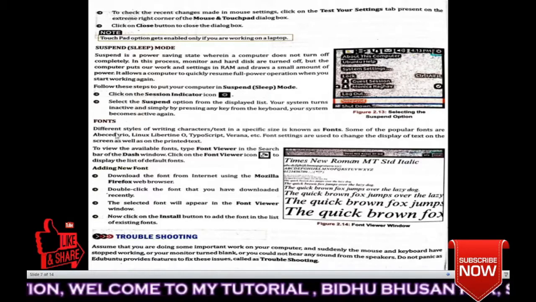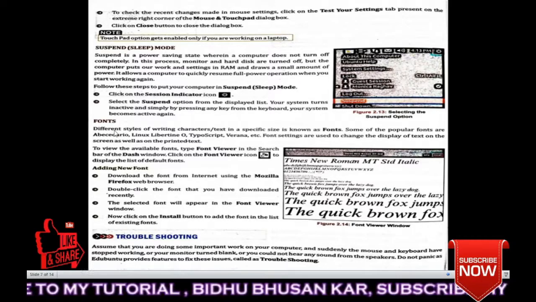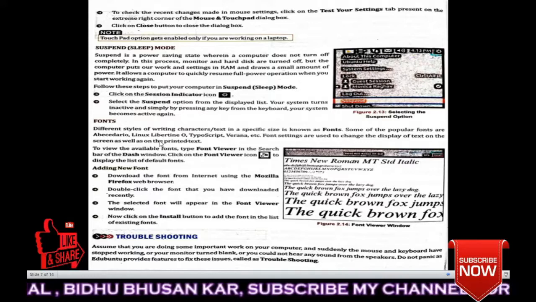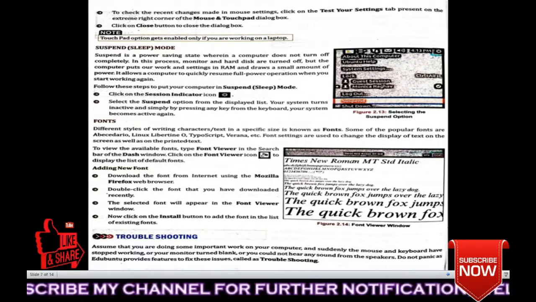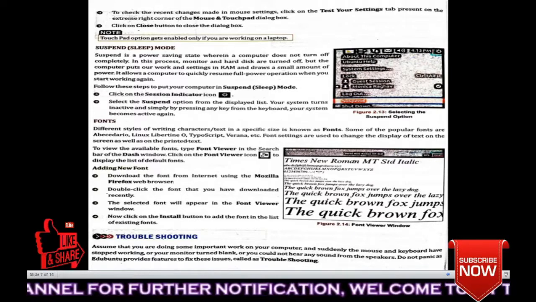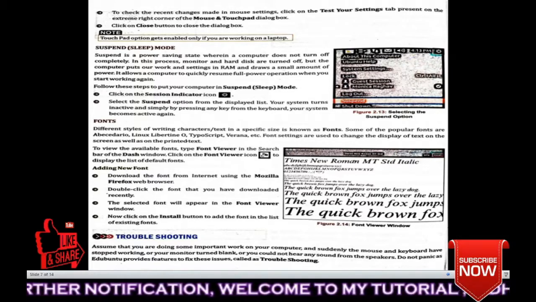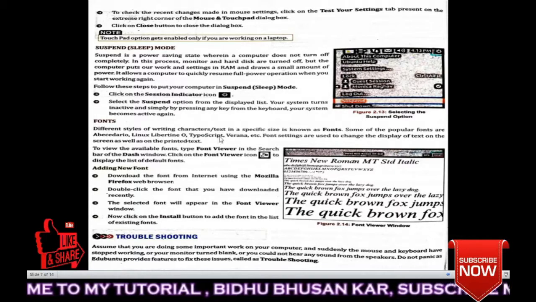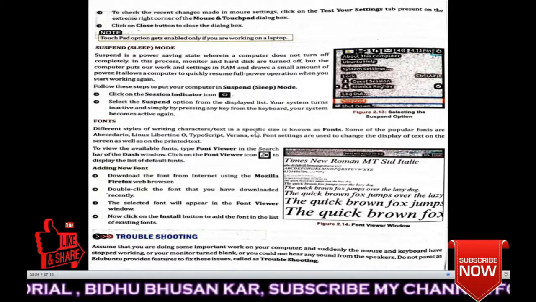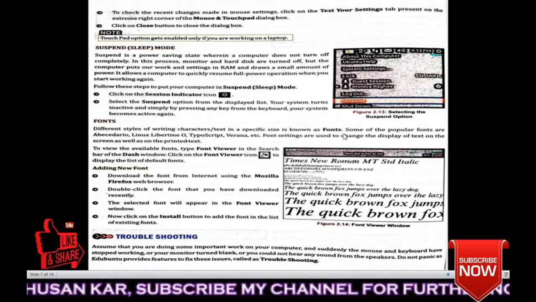Okay, next, fonts. As you can set your fonts in a mobile phone, also in computers, means in the Windows operating system, like this you can change the font in Ubuntu. Different styles of writing characters or text in a specific size are known as fonts.